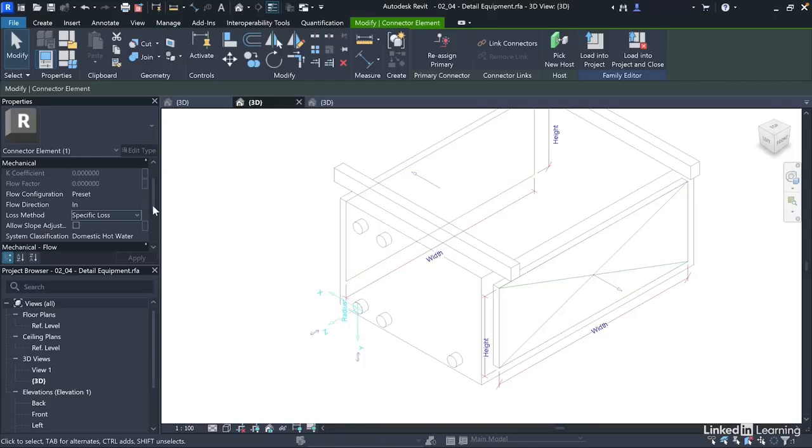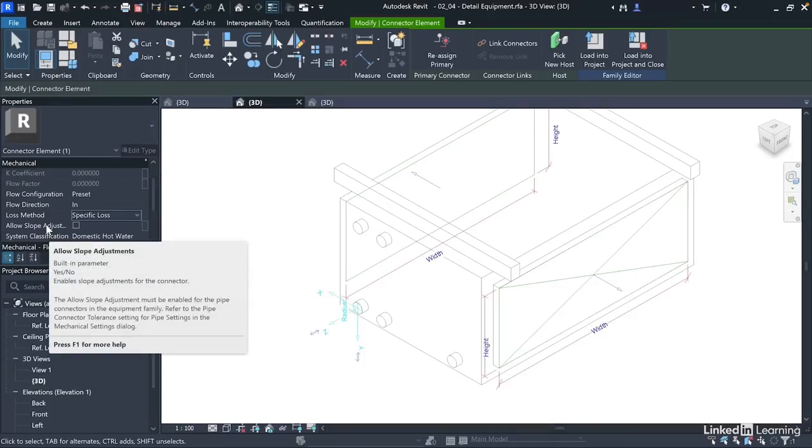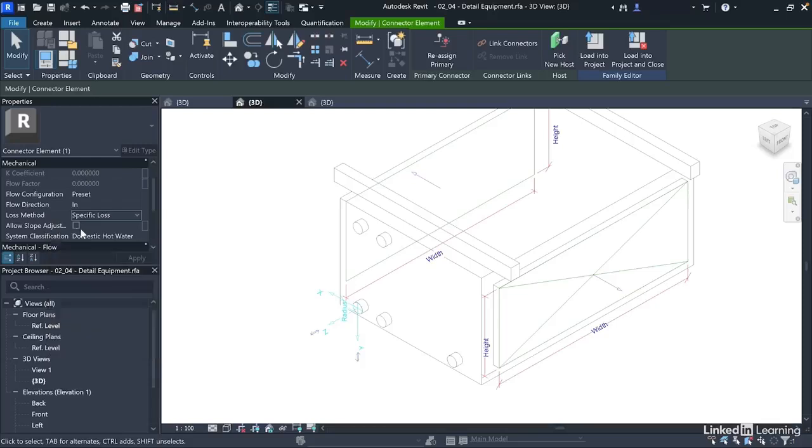Now, checking this parameter, which is allow slope adjustment, enables Revit to put in small horizontal pipes when sloping pipes connect to the connector. And this is mainly useful for slope systems like sanitary. So we'll get to this later. Now we'll set the system classification to hydronic supply. And then we'll associate family parameters with the flow and pressure drop.